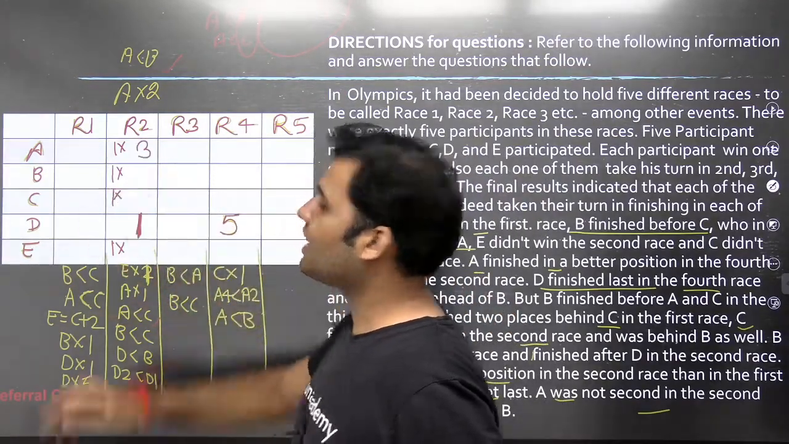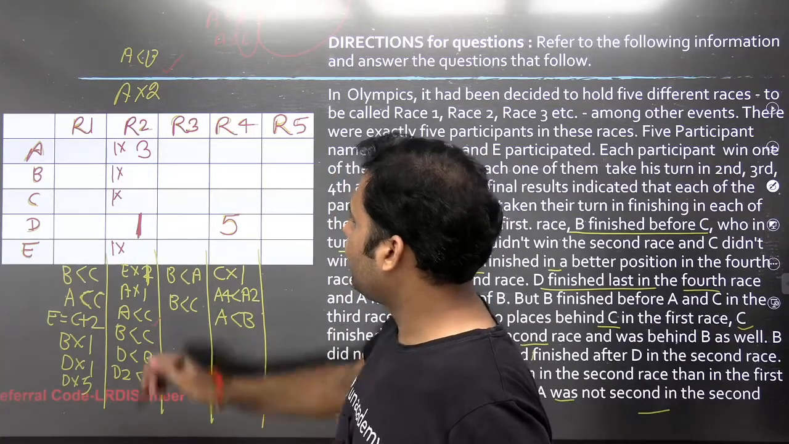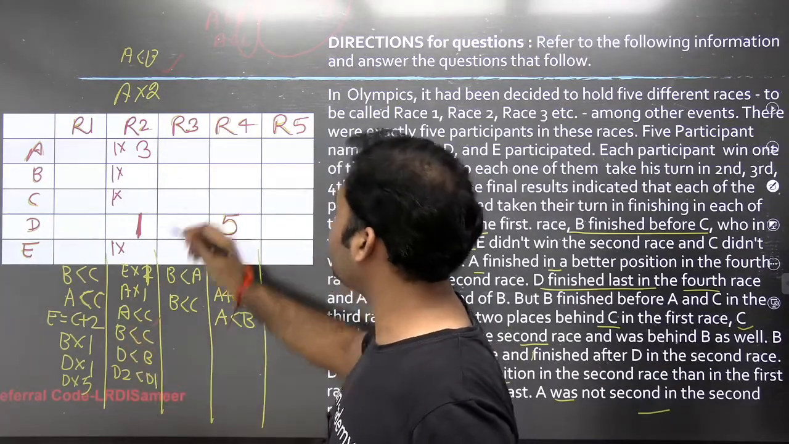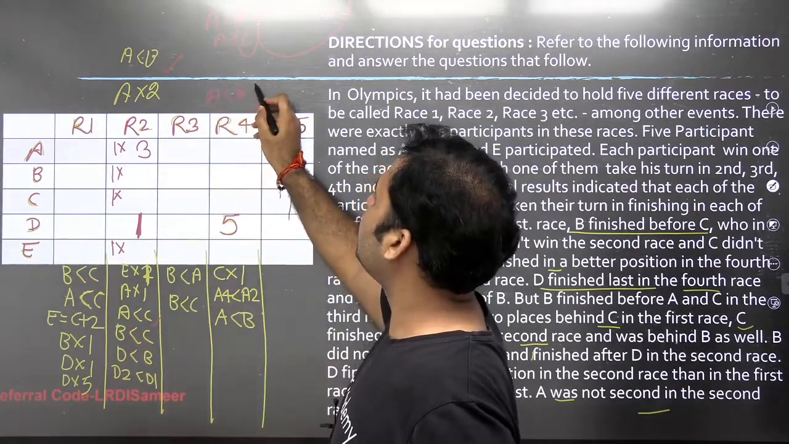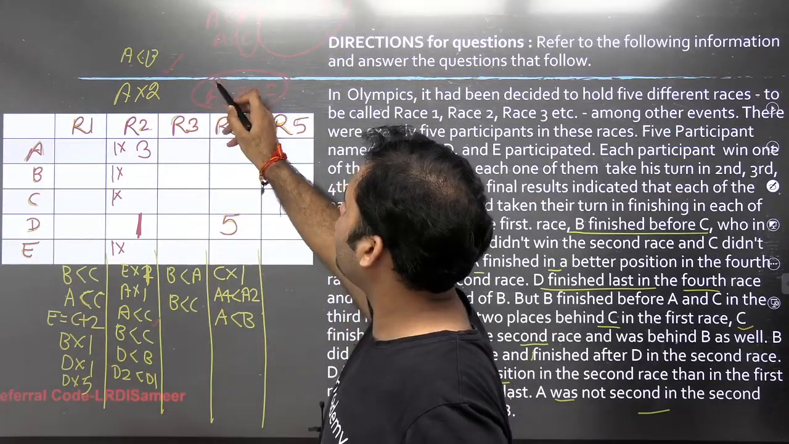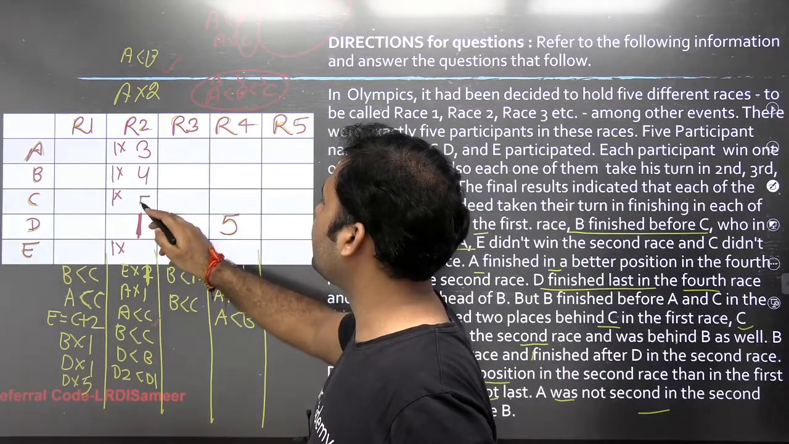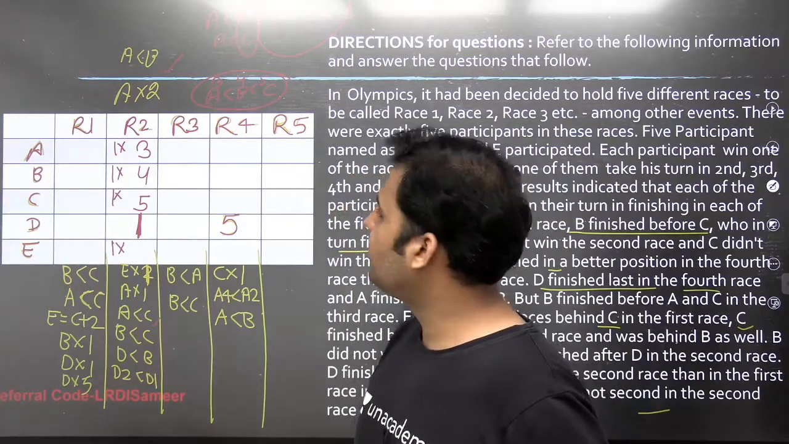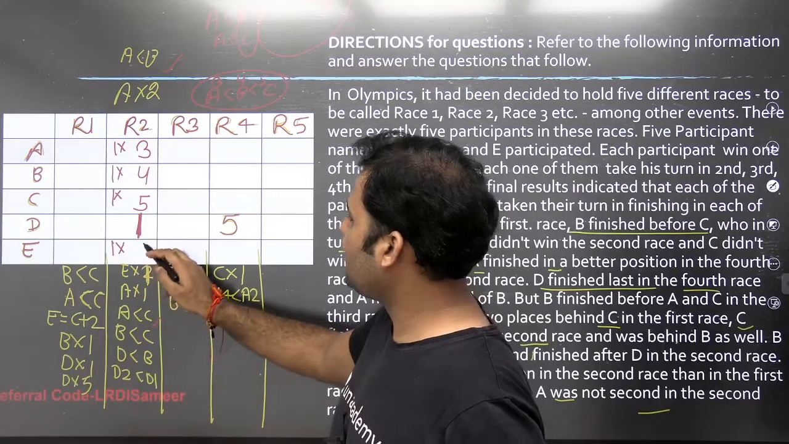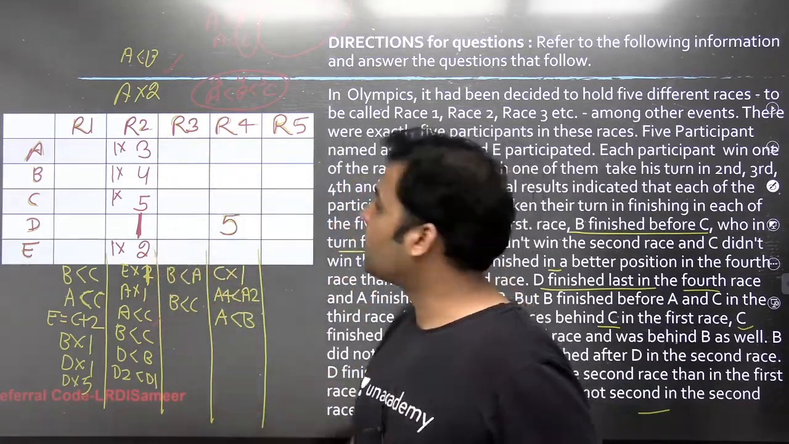So A will be assigned the rank 3 in race 2, right? Now if A is assigned rank 3, you see that A is better than B and B is better than C in race 2. So if A has been assigned rank 3, B will be 4 and C will be 5. So the rank of B will be 4 and the rank of C will be 5. Now you see that the only rank left for E is 2. Now we have all the ranks of race 2 and now the question becomes very easy.